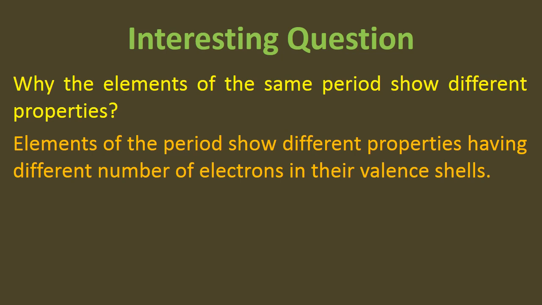Now here is an interesting question. Why do the elements of the same period show different properties? Elements of the period show different properties because they have different numbers of electrons in their valence shell. Let's discuss how.